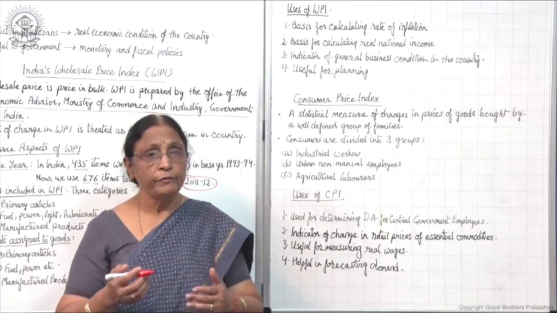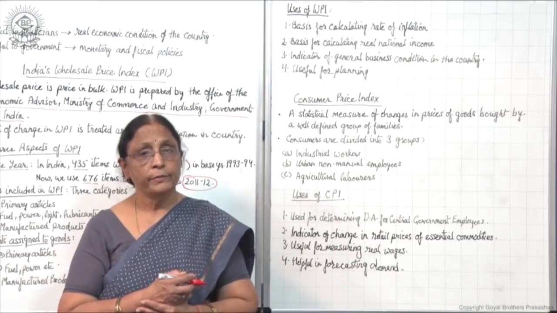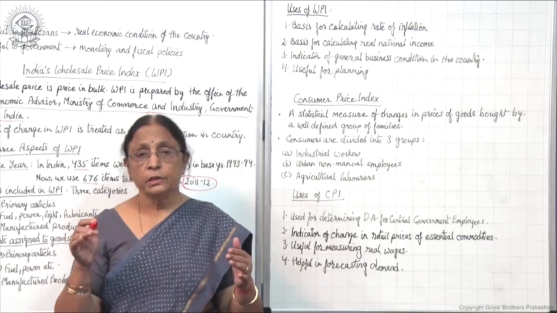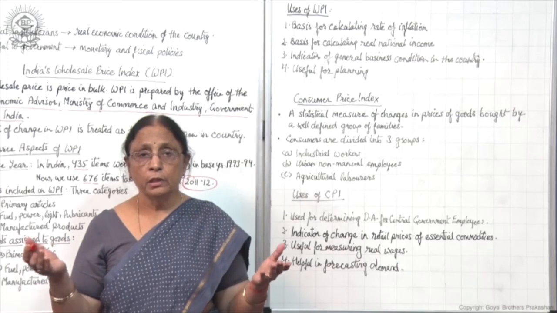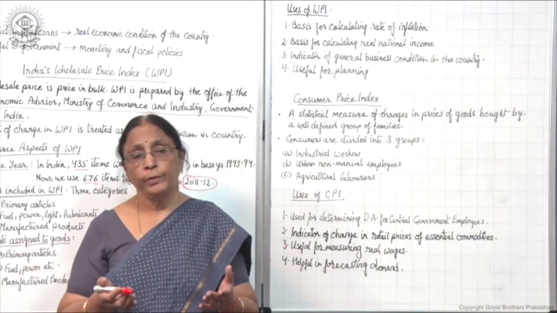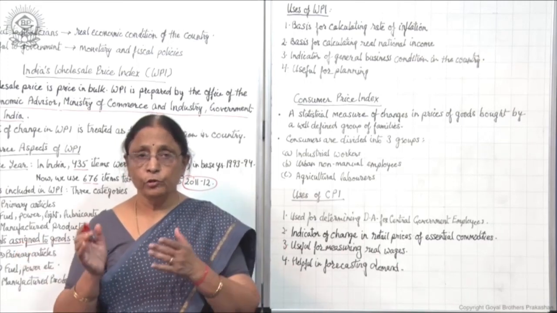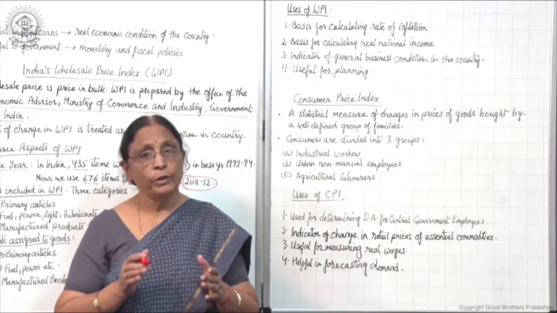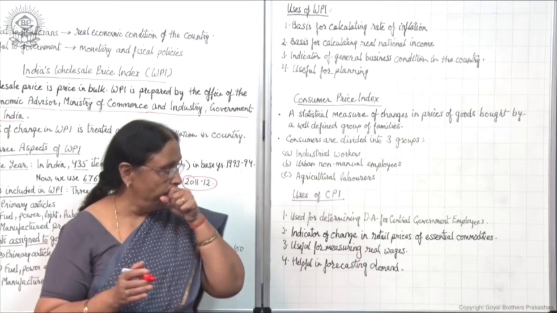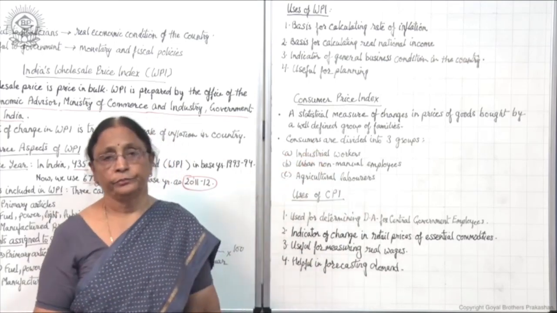What do you mean by a well defined group of families? That means a common group of families. Common group means the majority of people of the economy, not a particular family or a particular group of families only, but a common group of families of the whole economy.